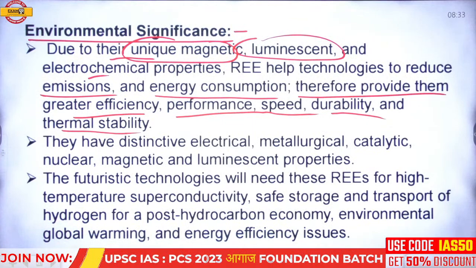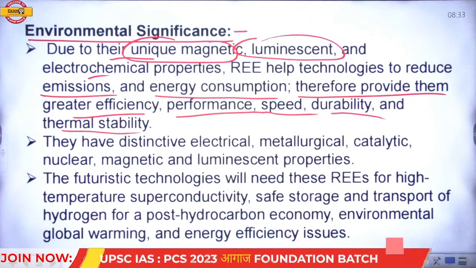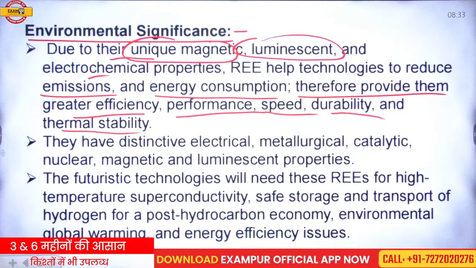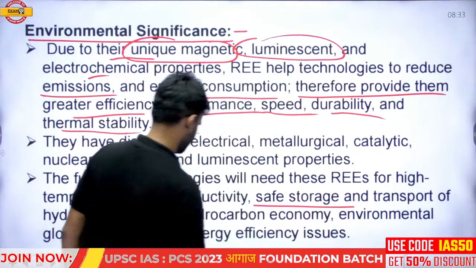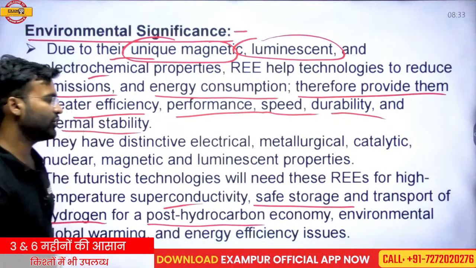Second, they have distinctive electrical, metallurgical, catalytic, nuclear, magnetic, and luminescent properties, and these properties will also help in environment protection. The futuristic technologies will need rare earth material for high temperature superconductivity, safe storage, and transport of hydrogen for the post hydrocarbon economy.